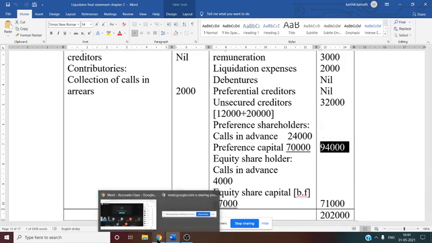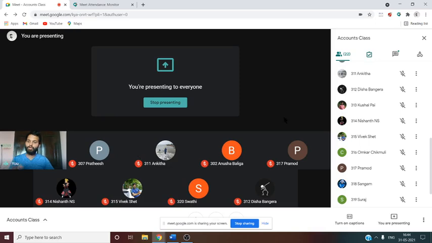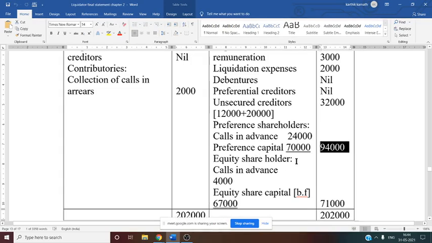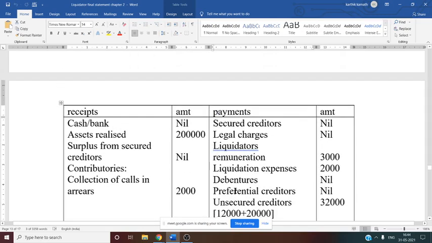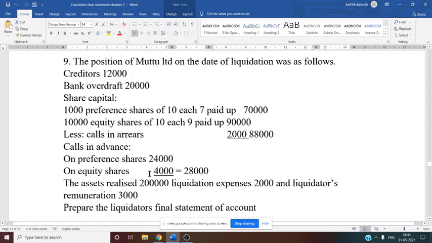And in this question they have not mentioned regarding arrears of preference share dividend. If there is arrears, along with the capital, arrears of dividend is to be paid to the preference shareholder at the time of liquidation. So here it is not given. Now finally, after giving the payment to the preference shareholder, equity shareholder will get the payment. So here equity shareholder is our balancing figure. So under that balancing figure, first we need to return calls in advance to the equity shareholder. So equity shareholder calls in advance is given. See this, on equity share 4,000 is a calls in advance.